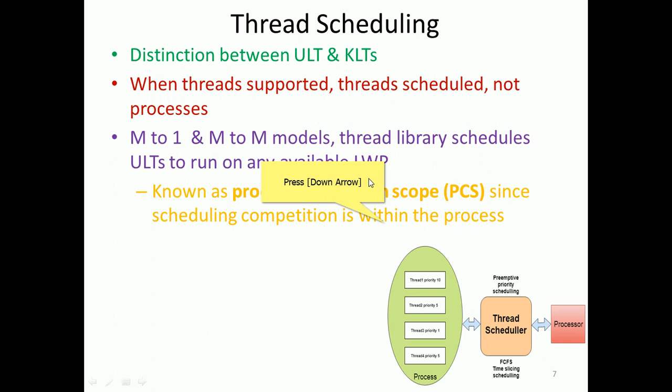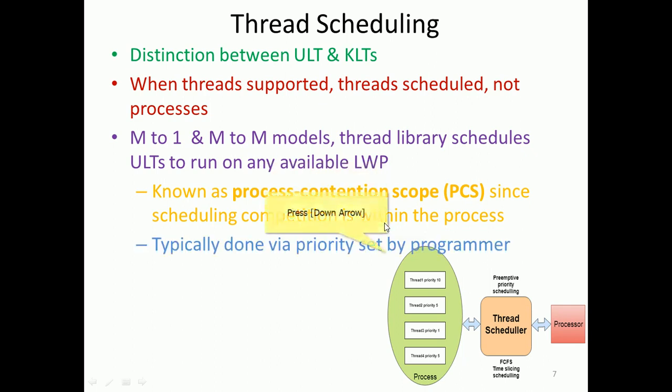For example, a process has some threads, say 5 threads. All 5 threads will be computed only for that process, right? It will not go beyond to other process threads, or other process attributes like memory, priority, and so on. The contention happens within the process, typically done via priority set by the programmer. So that is a user level thread.